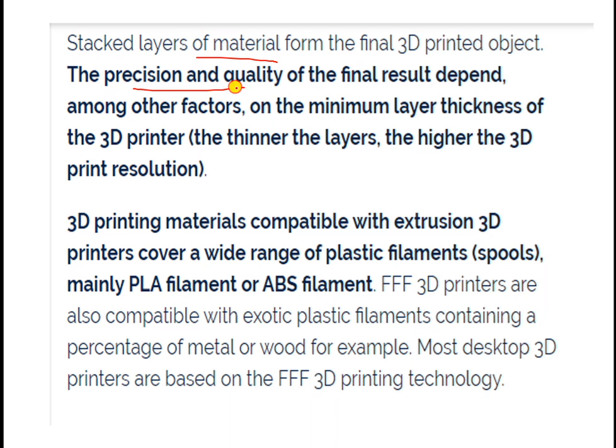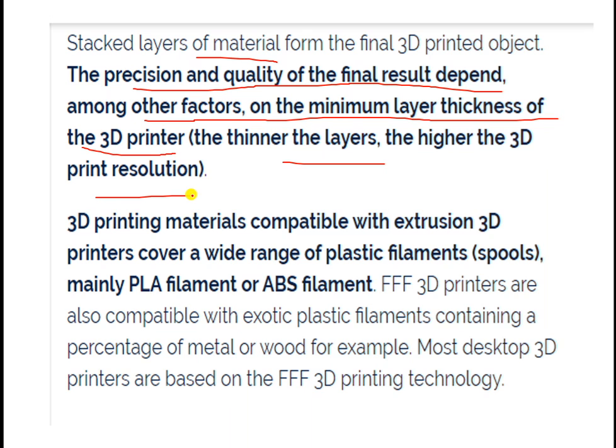Already we have talked about how the precision and quality of the final result depend upon certain factors. Which are these factors? The minimum layer thickness of the 3D printer which is available. The thinner the layers, the higher the 3D print resolution. That means whatever the final mesh, the weaving-like structure you are going to observe in the various layers, will be finer if the thickness is smaller.